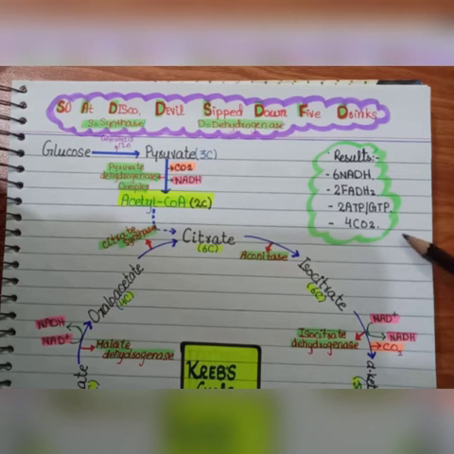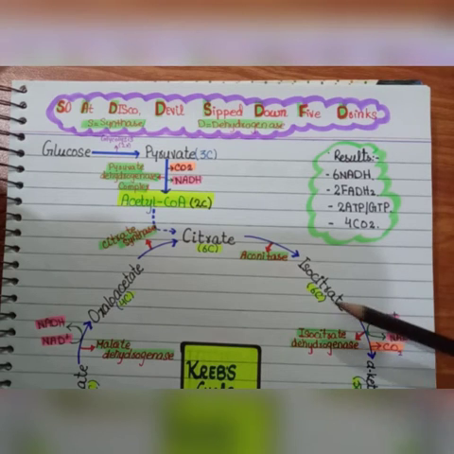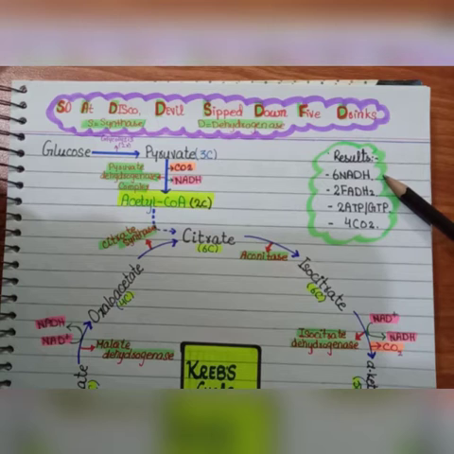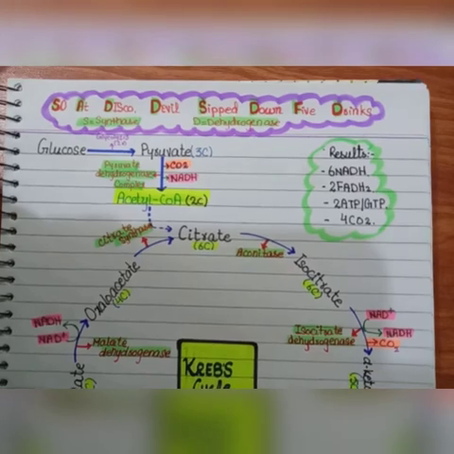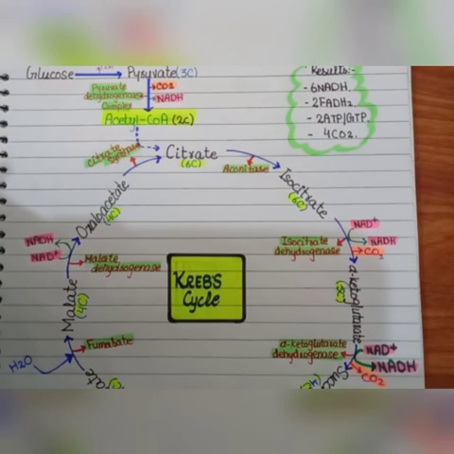And here we have the results of the Krebs cycle. In this Krebs cycle, 3 NADH molecules are generated, and as it repeats 2 times, 3 into 2 is 6 NADH.